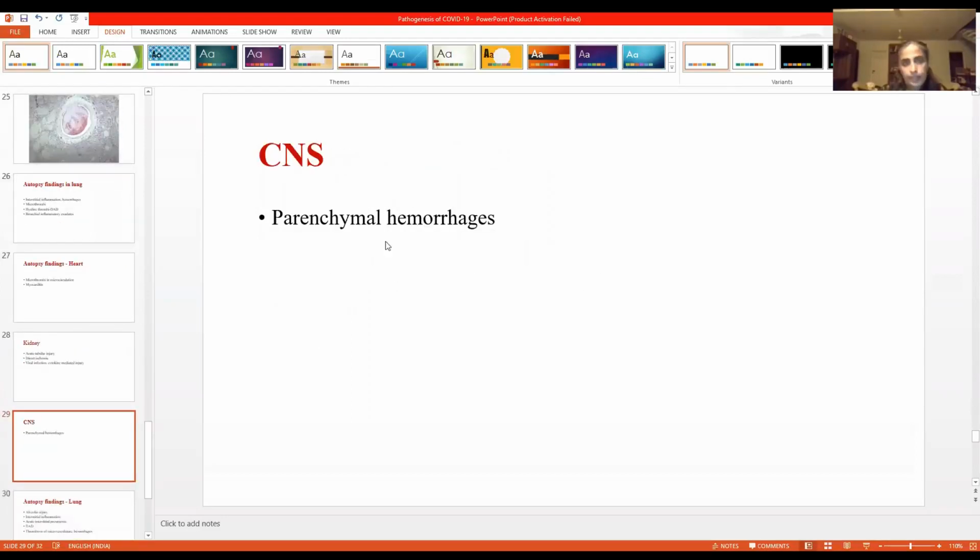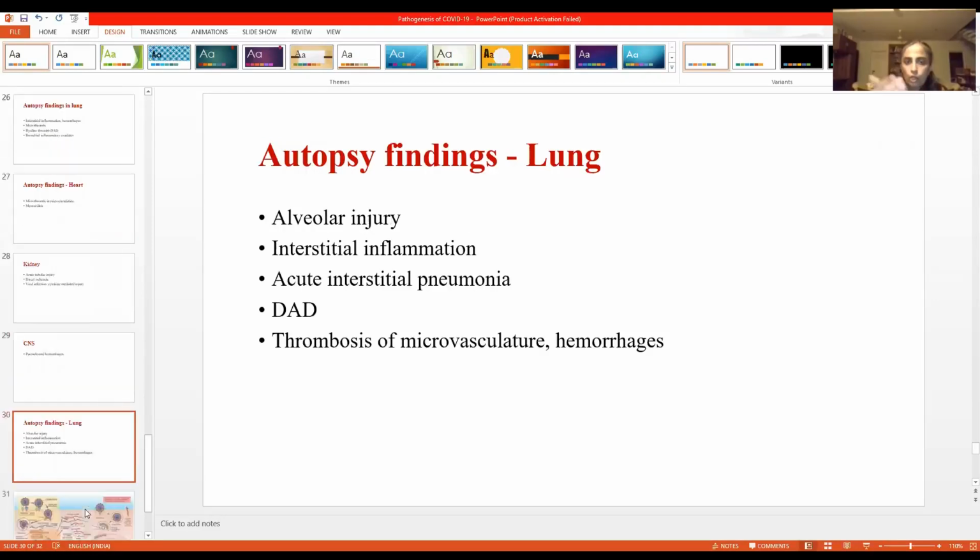In the CNS, you can get parenchymal hemorrhages, again microthrombi. And autopsy in the lung, as I've already shown you in the case from our own hospital, included alveolar injury, interstitial inflammation, acute interstitial pneumonia, diffuse alveolar damage, and thrombosis in the microvasculature, also hemorrhages.